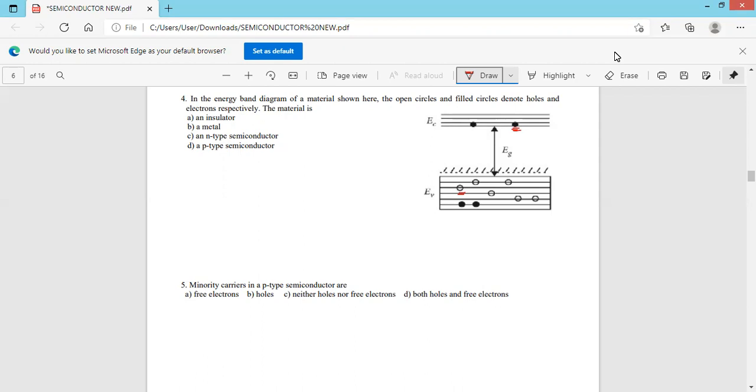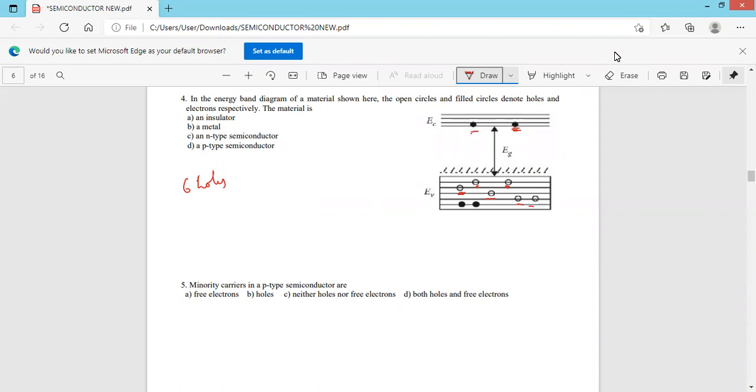The free electrons are always in the conduction band and holes are always present in the valency band. Holes are never present in the conduction band and free electrons are never present in the valency band. Electrons are present in the valency band, but free electrons are present only in the conduction band. So what type of material is it they are asking? Look here. How many holes are there? 1, 2, 3, 4, 5, 6. There are 6 holes.